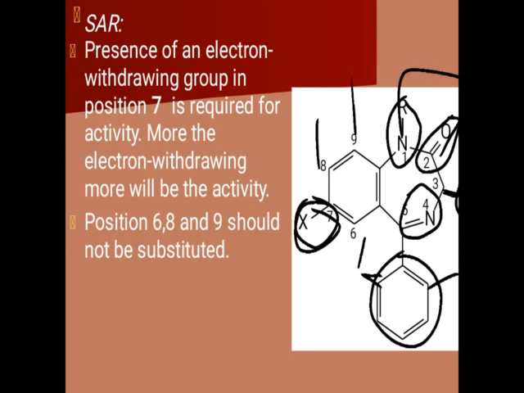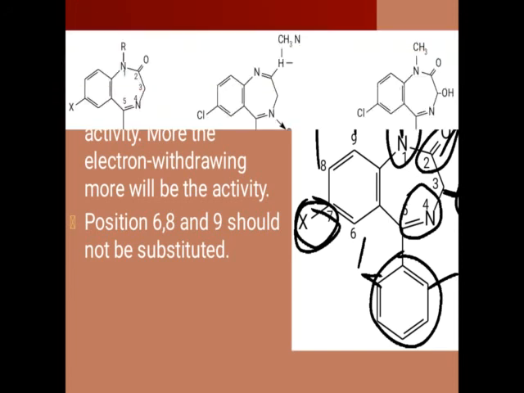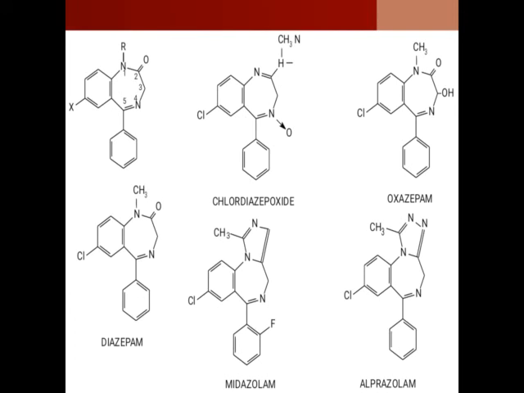Okay, so this is about the SAR of the benzodiazepine. So here you can observe in alprazolam, midazolam, there is a presence of a cyclic structure. Okay, alprazolam consists of the triazole ring. Here the imidazole ring is present. If such rings are present, it will show the optimum activity.